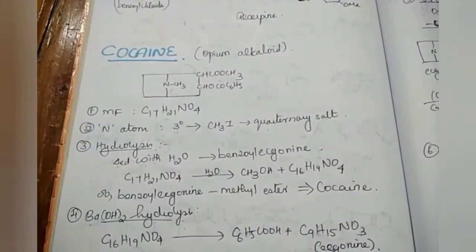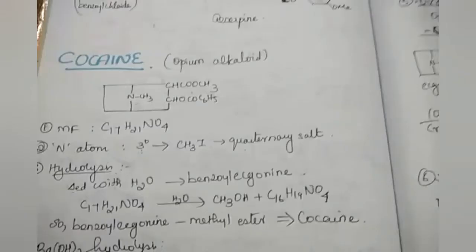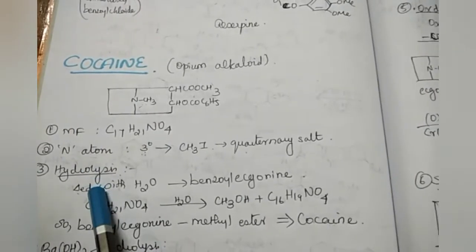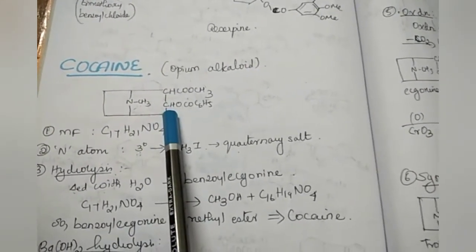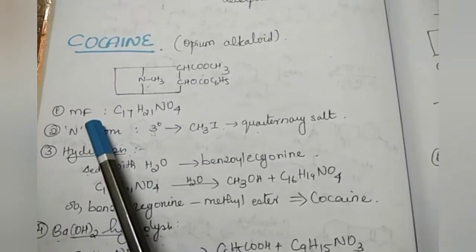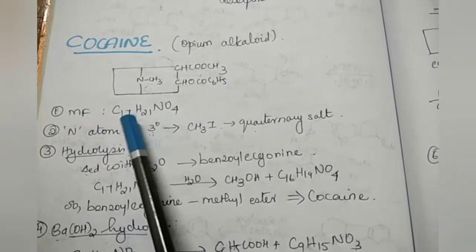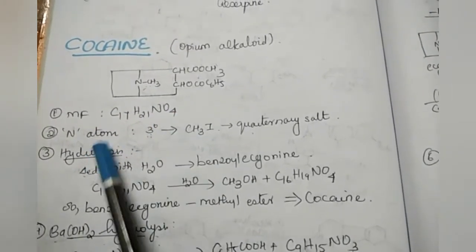In this video, we are going to study the structural elucidation of cocaine. Let us start. Cocaine is an opium alkaloid and this is the structure of cocaine. It is a very simple structure. The molecular formula is C17H21NO4. And there is a nitrogen atom.